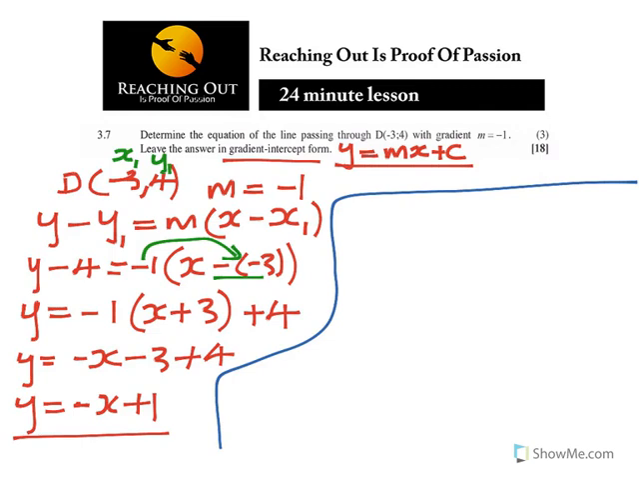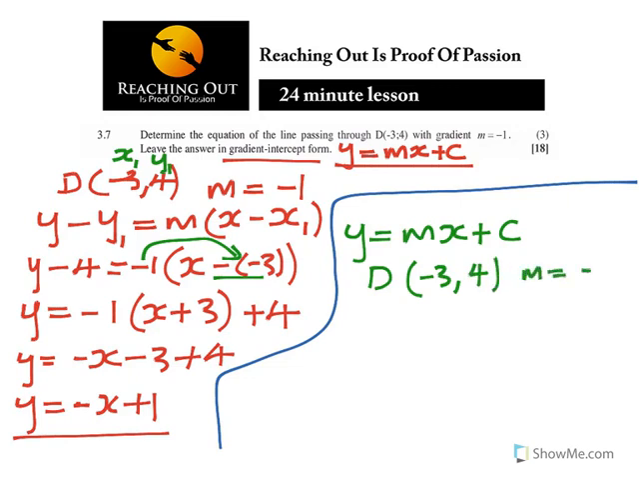That is one way you could have done it, but I can also show you another way. This is the gradient intercept form, or you could have actually used the equation of a line. Sometimes I prefer it: y is equal to mx plus c. So what do I have? I have got my D as minus 3, 4, and my m as minus 1. So now this is my y, this is my x.